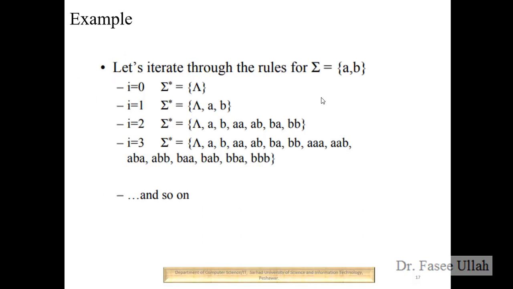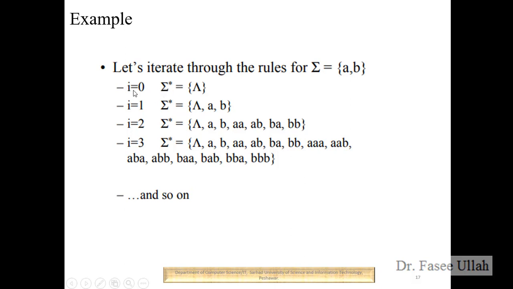We have a very good example which will give you some assistance. Let's iterate through the rules for sigma equal to a and b. We have a set of a and b, so how can we use it? We can check for different values for recursion, for iteration, for looping.